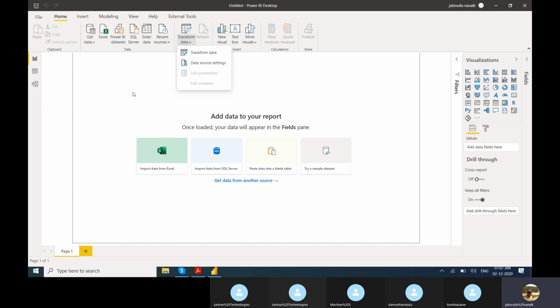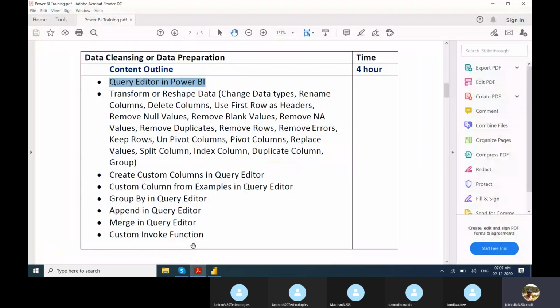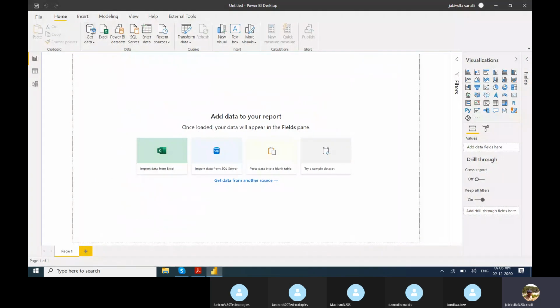So we'll get data first of all. Why we require data cleansing, and when we require it, is important. For example, if you are getting data from any SQL server or Oracle server, there are a lot of database servers available under get data, depending on your project.